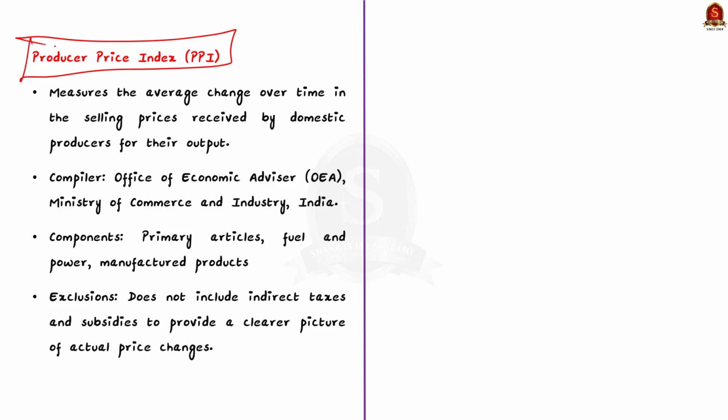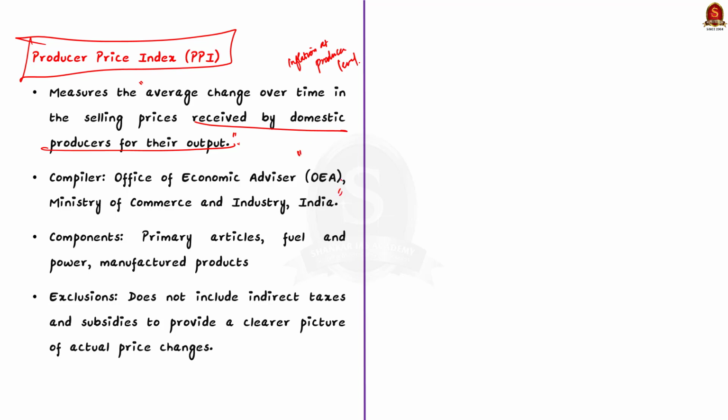See, the PPI measures the average change over the time in the selling price received by the domestic producers for their output. See, PPI offers insights into inflationary trends at the producer level, that is, before those costs are passed on to the customers. In India, PPI is compiled and released monthly by Office of Economic Advisor, which is a part of Ministry of Commerce and Industry.